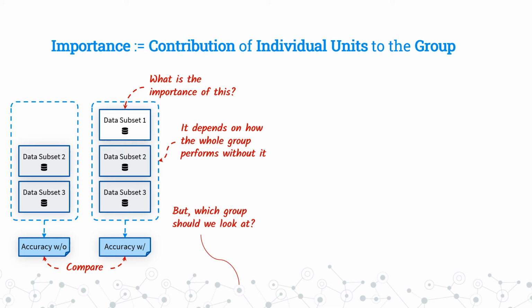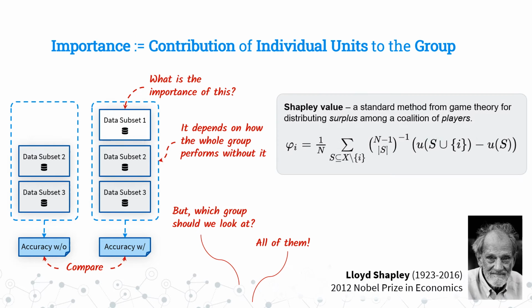This leads us to the question, which subgroup should we look at? And the answer is, we need to look at all of them. It turns out that there already exists an established method in game theory for computing the value of a unit with respect to a group that has many useful properties. It's called the Shapley value. The challenge is that it is hard to compute as it involves a sum over exponentially many subsets of units. Our goal here is to make this value computable at scale.